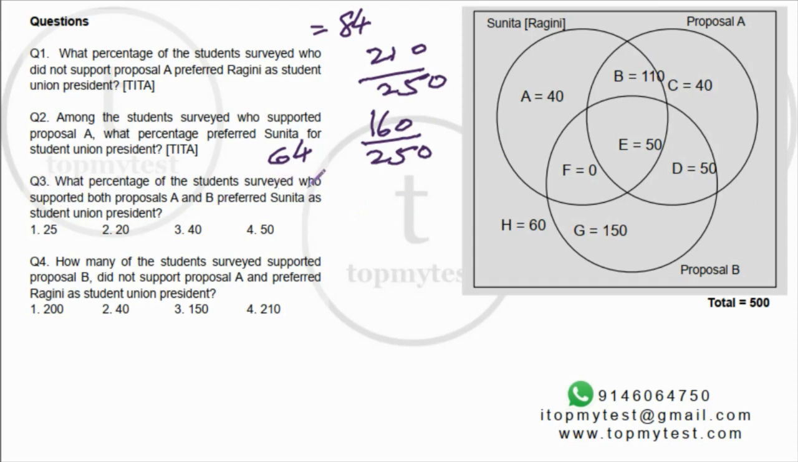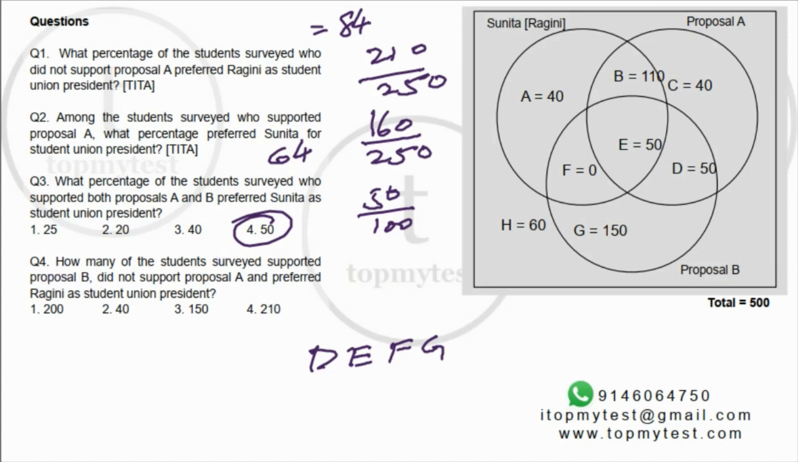What percentage of the students surveyed who supported both proposals A and B preferred Sunita for the Union President? So denominator is 100. So E. 50 out of 100, that's 50%. Option 4. And the last one, how many of the students surveyed supported proposal B? Supported proposal B, so that's D, E, F, G.